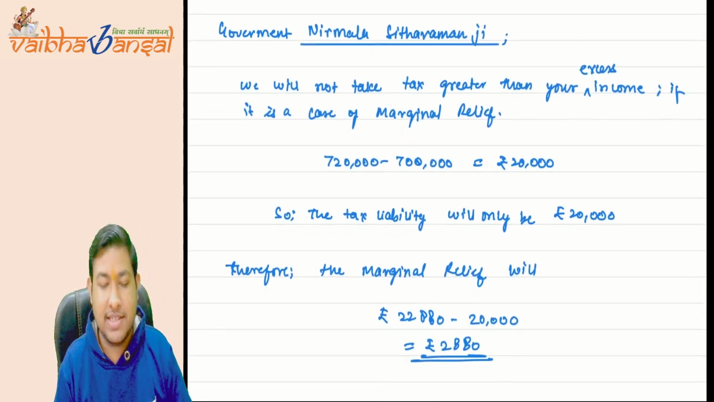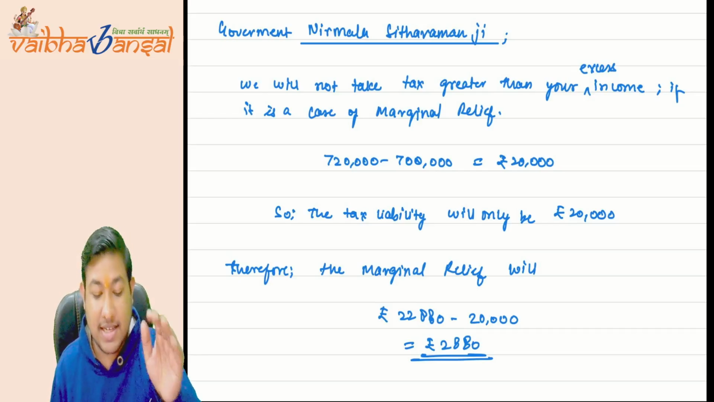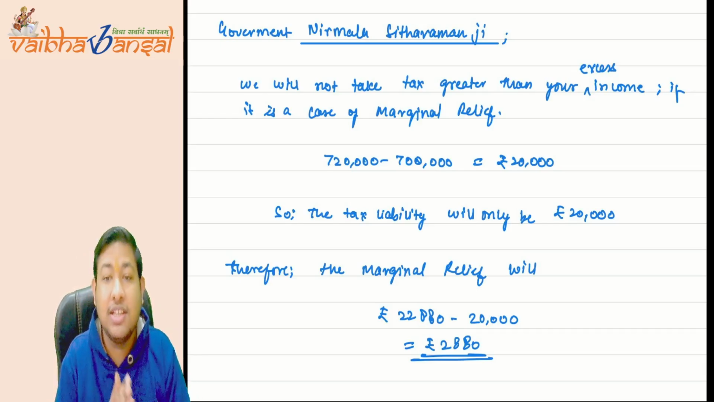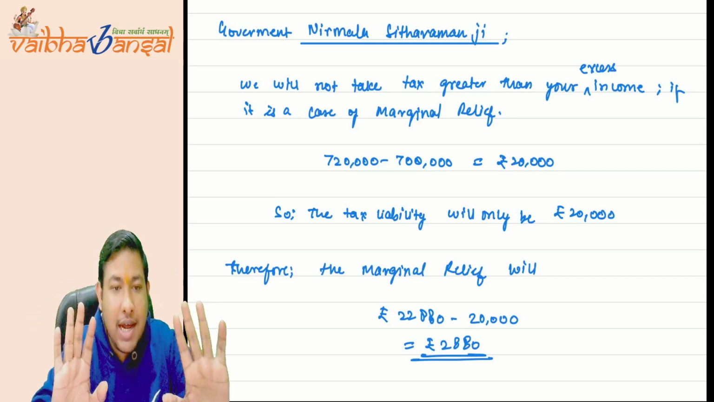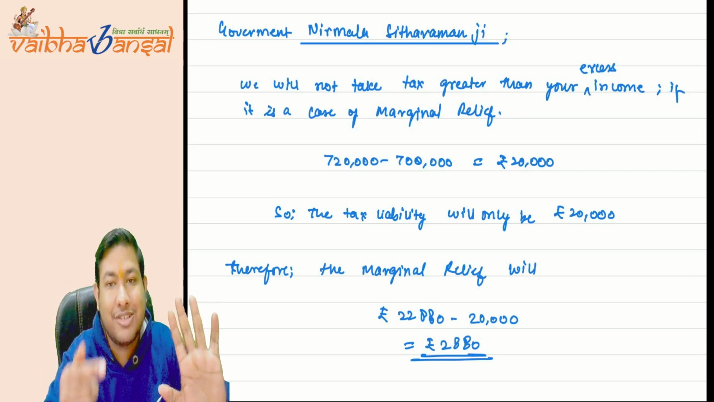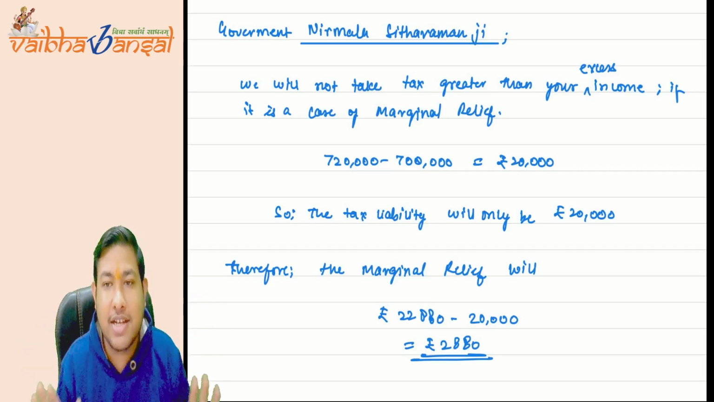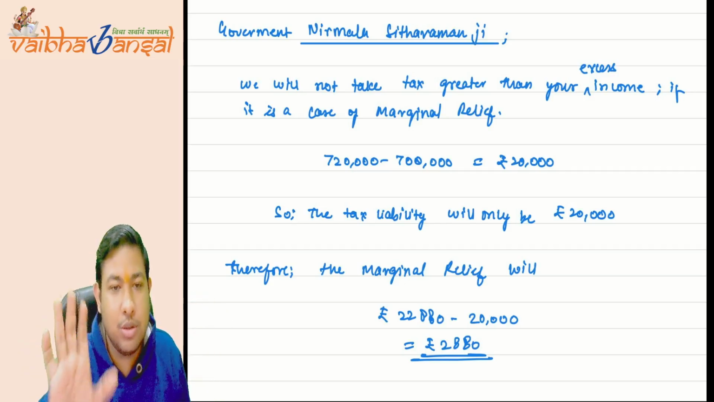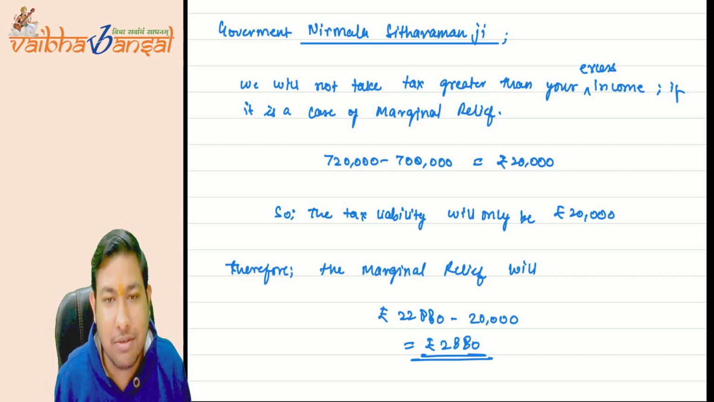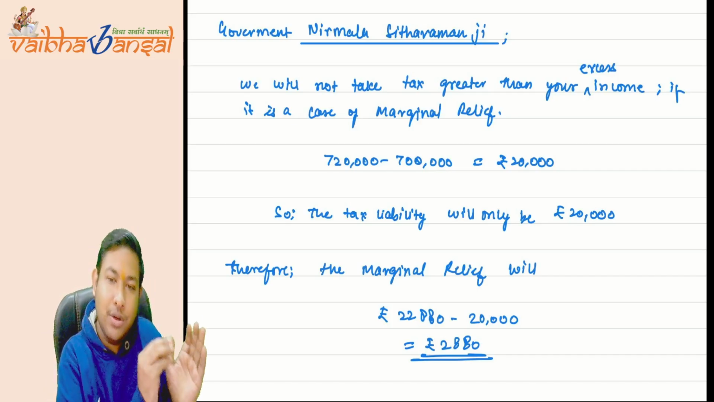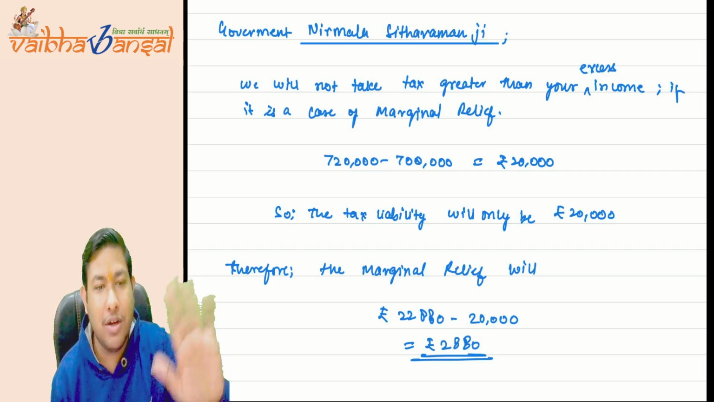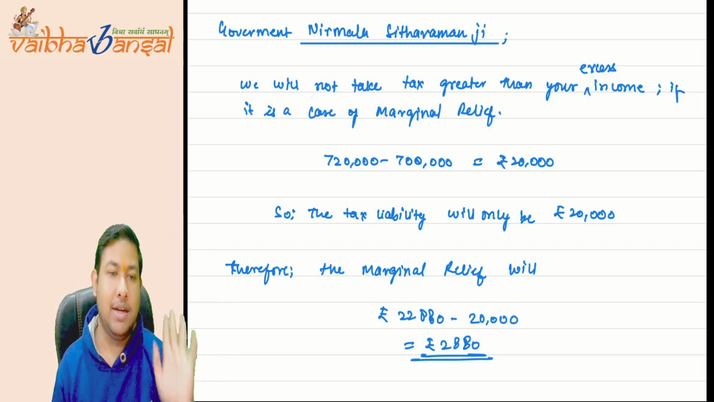So the government is saying under 115BAC, what is the government saying? That we will not charge you more than your extra income. You are earning an increase in extra income of rupees 20,000. You are earning extra 20,000 only. So your tax liability will only be 20,000. We will not tax you 22,880.